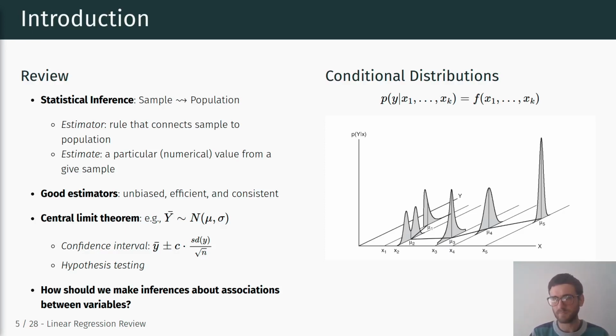And so here we have an example of a conditional distribution where we have different levels of x. We have on the x-axis different values of x, x1, x2, x3, x4, and so on. And here on the y-axis, we have different values for our dependent variable, or we don't have to think about this causally, but the secondary variable, right? And so we see that for different levels of x, we basically have different conditional probability distributions for y, right?